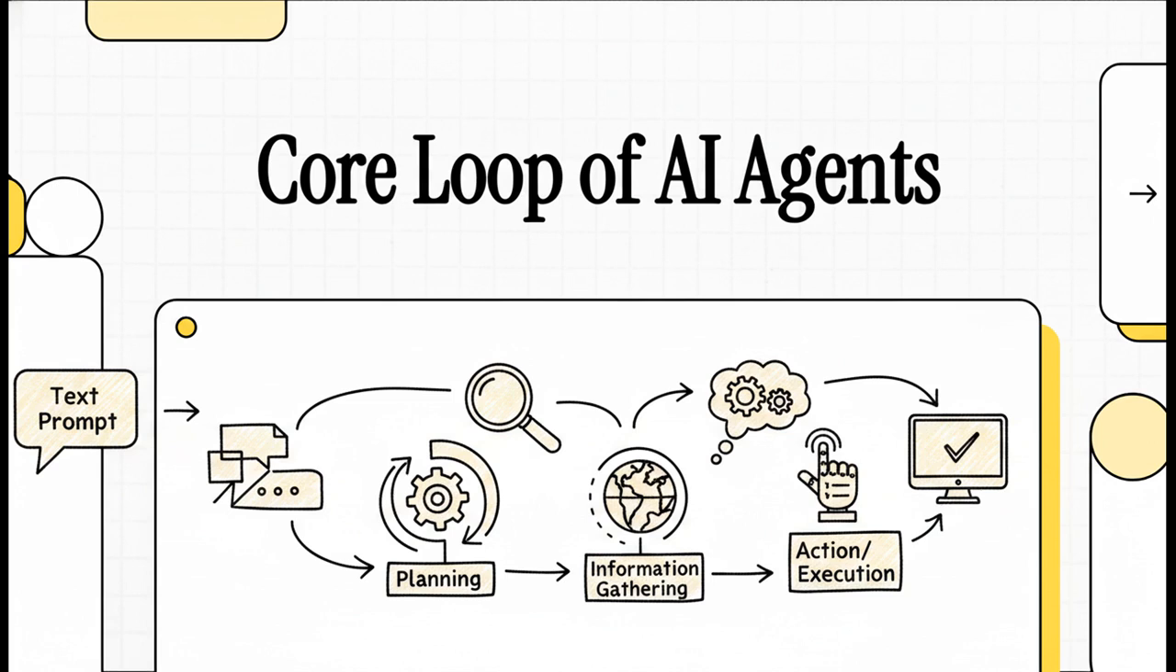This isn't just about sending a prompt and twiddling your thumbs waiting for a response. It's about systems that can independently sense their environment, make decisions, actually invoke external tools, and course correct on the fly. So let's unpack the exact mechanics of how a static language model transforms into a dynamic digital worker.